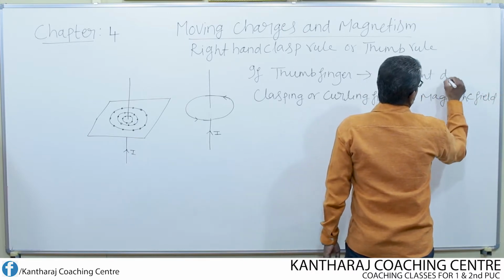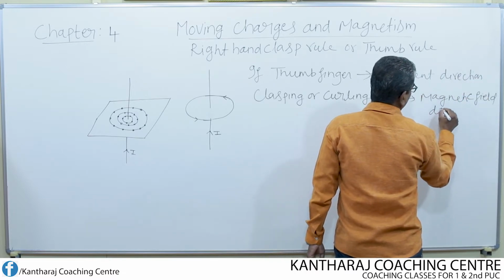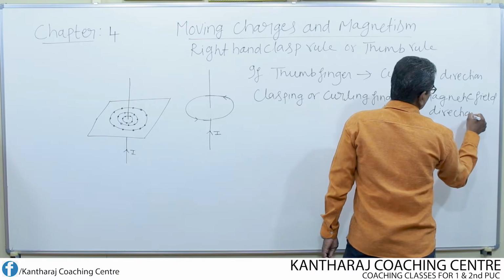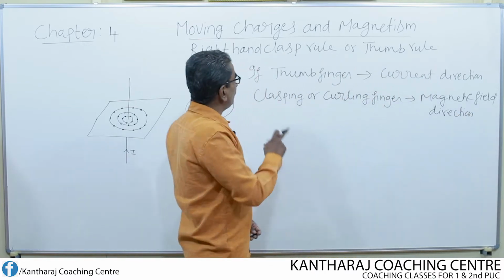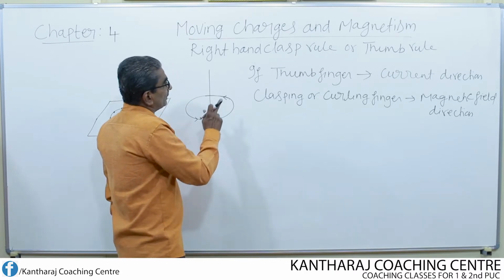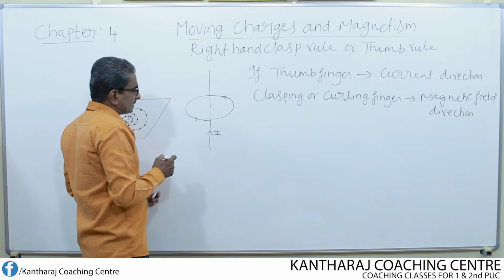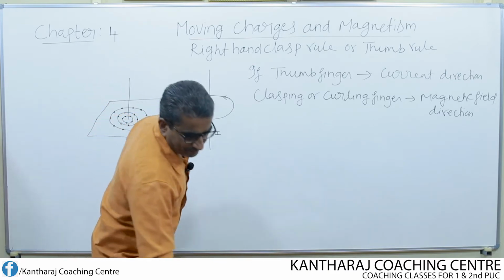So this gives the current direction, the thumb finger, whereas the clasping fingers give the direction of the magnetic field. This is the statement of the right hand clasp rule. Remember, right hand means we have to use the right hand itself. Now let us consider it like this.